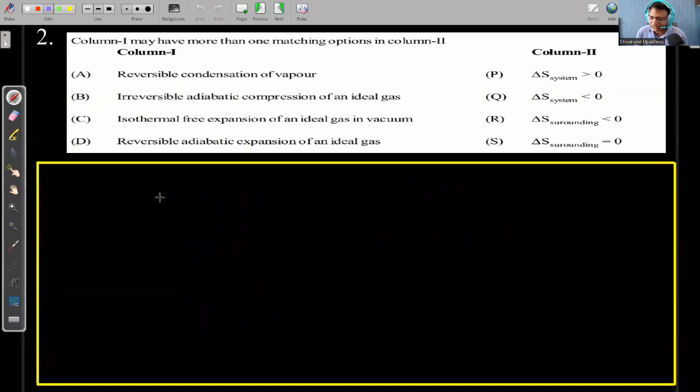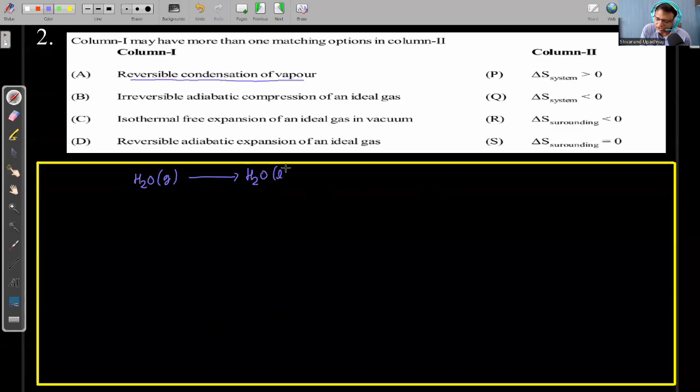A second example. So many types of processes are there and we have to calculate the entropy change of system and surrounding. So let me read the question. The first option is reversible condensation of vapor. Reversible condensation of vapor means I can take any vapor. I am taking water, so H2O in gaseous state, H2O in liquid state. This is condensation. The word reversible is used, which means they are saying that this condensation is taking place at its condensation point. That is what reversible means, right?